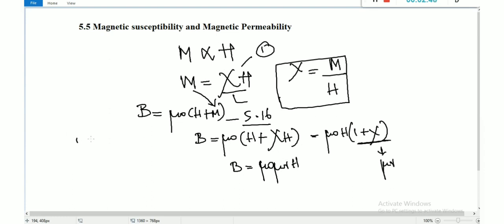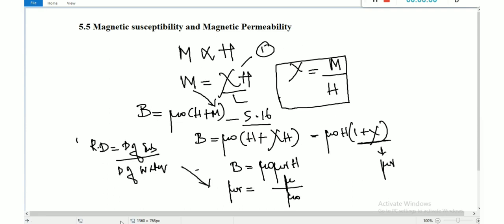Relative density is nothing but the density of a substance divided by the density of water, right? In the same way we are going to study magnetic permeability. So mu r is the relative magnetic permeability, that is mu, the magnetic permeability of the substance, divided by the permeability mu naught, right?